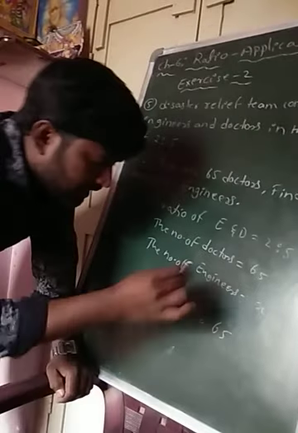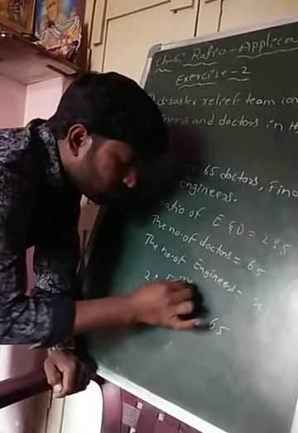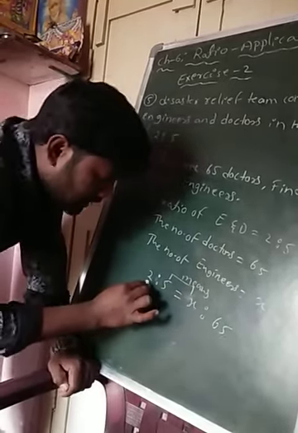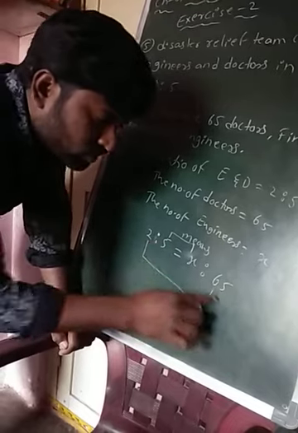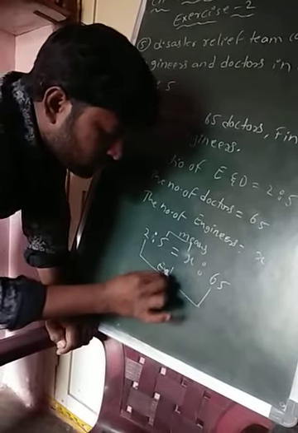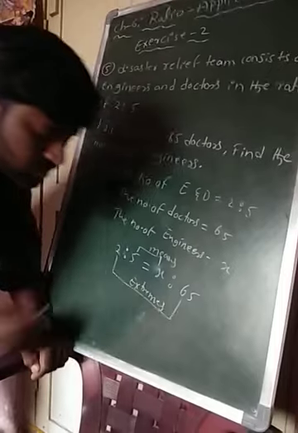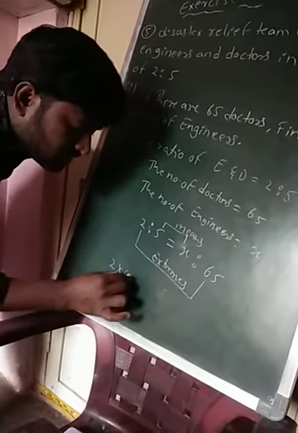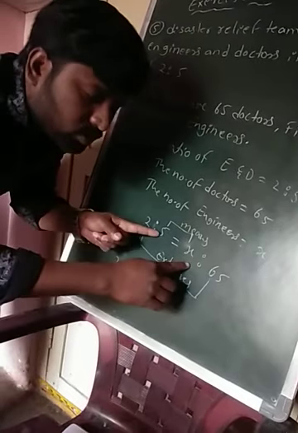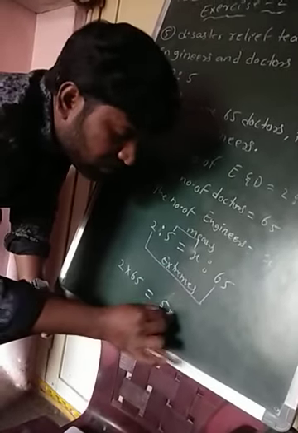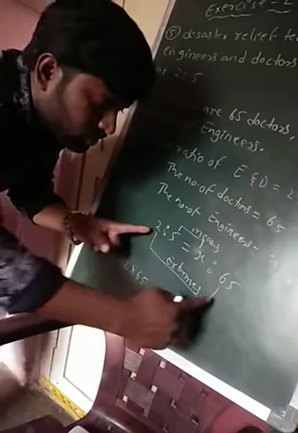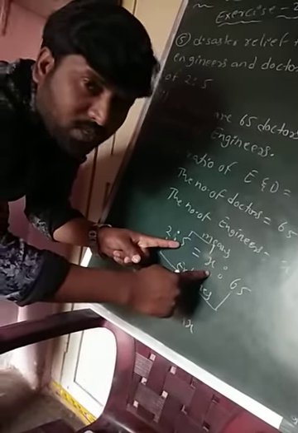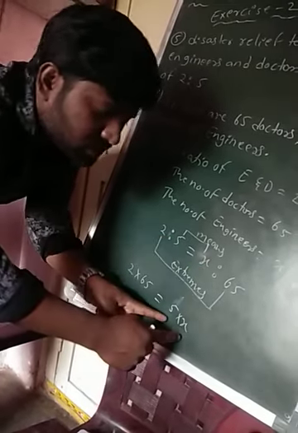Is it clear? Now these are the mean terms. Okay, second one and third one, these are the mean terms. And first one and fourth one, these are what name, extremes. These are extremes. Now the product of extremes, that is 2 into 65 is equals to the product of means, that is what name, 5 into x. Is it clear? The product of extremes 2 into 65 is equals to the product of means, that is 5 into x.